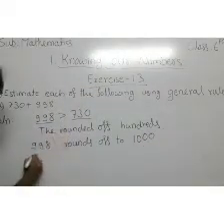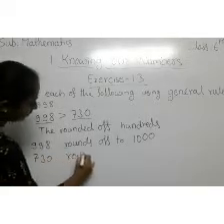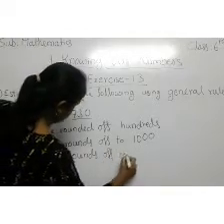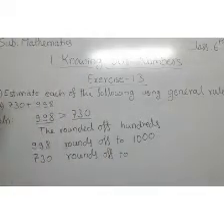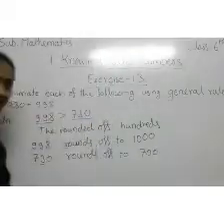Then next, 730 is rounded off to 700, because here 3 is there.